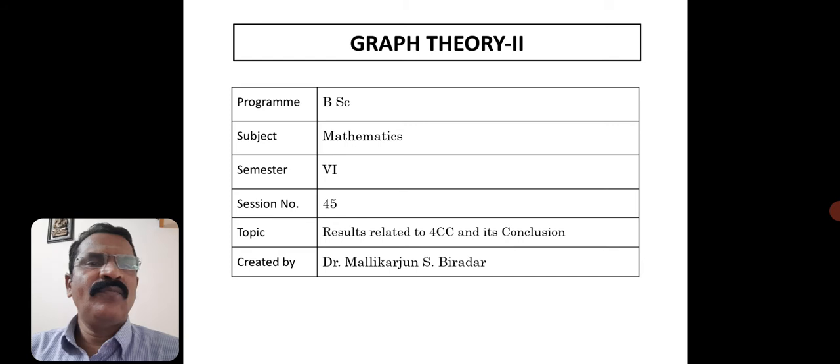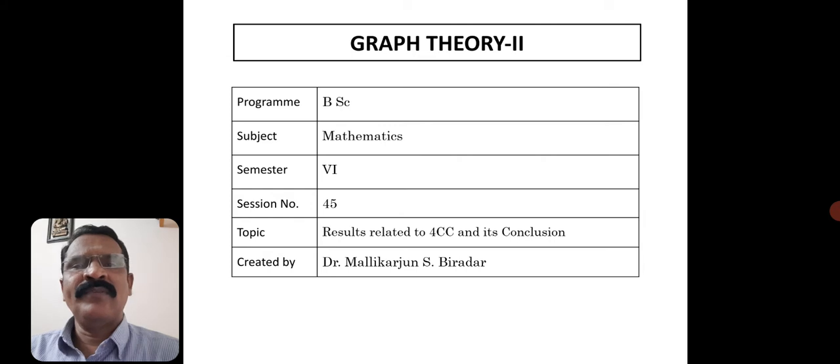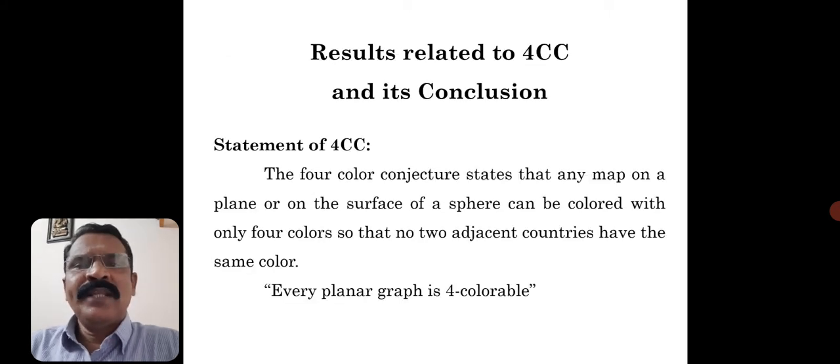So in the 44th session, in detail we have discussed what is 4CC, the 4 color conjecture. What is the statement of the 4 color conjecture? Every planar graph is 4 colorable. We also discussed why it is called a conjecture and why it is not a theorem. Okay, so let me recall the statement. As I said, every planar graph is 4 colorable.